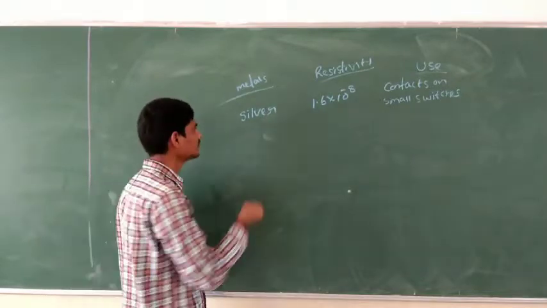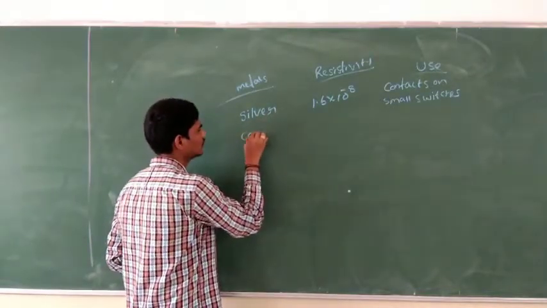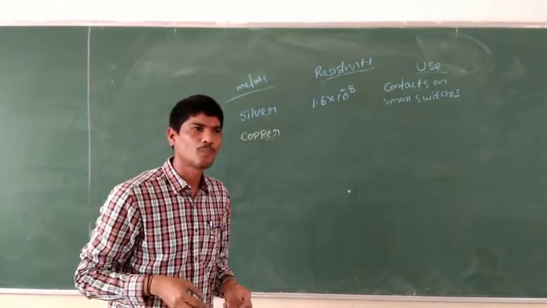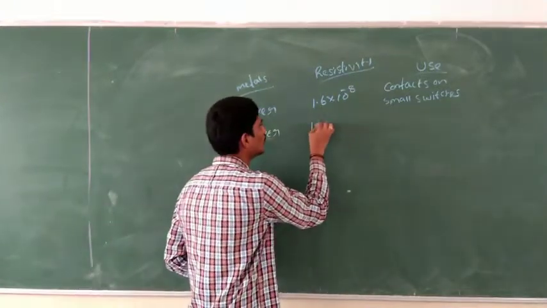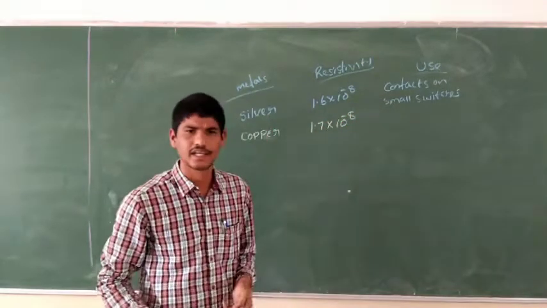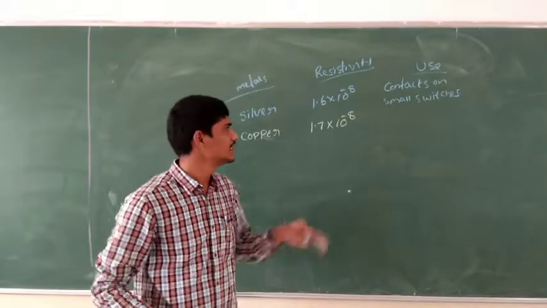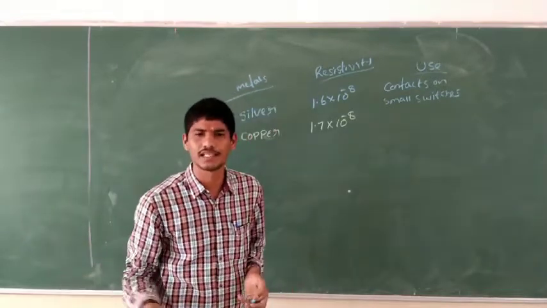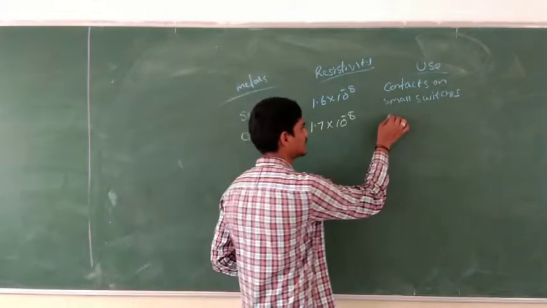Right? If we take copper, copper is 1.7 into 10 to the power of minus 8. The use of copper is in connecting wires.